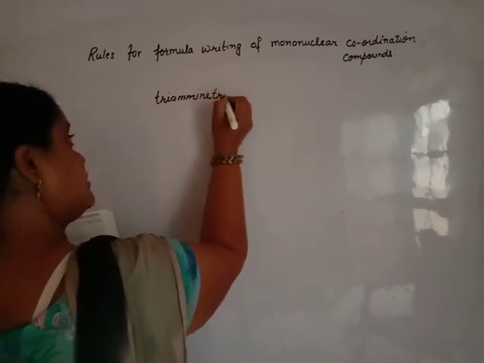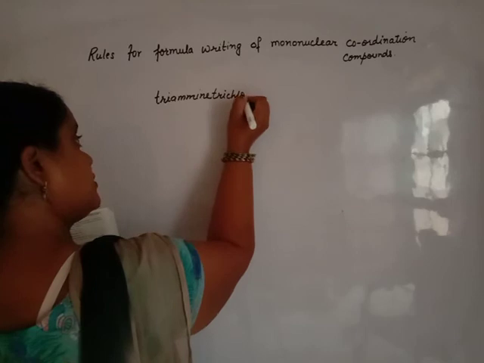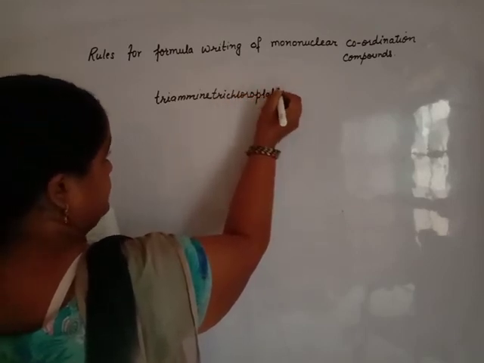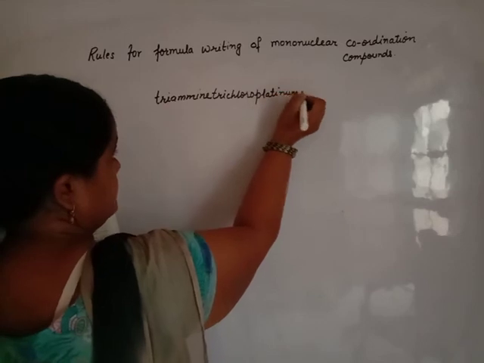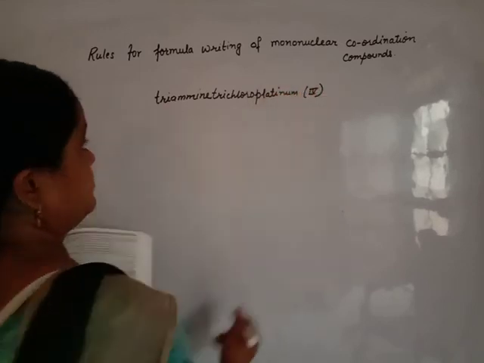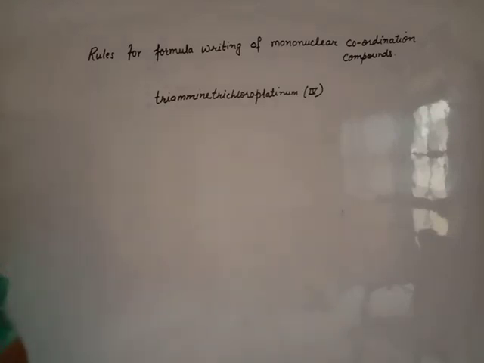Triamine trichloro platinum 4. Then what happened?